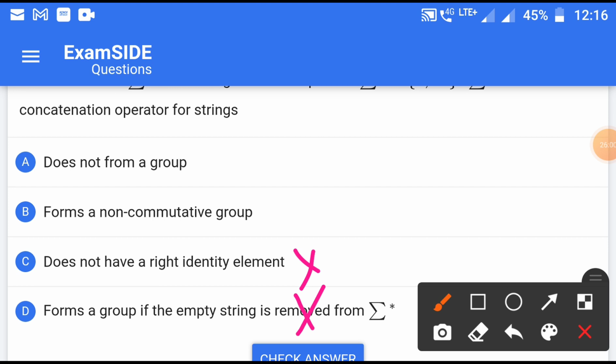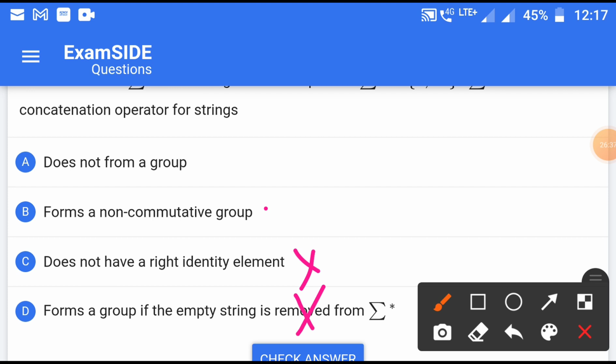And next ones are inverse law, identity law, and one more law I am not getting. And to be an abelian group, it needs to be commutative. Now we have to check the commutative group, because there is an issue about the identity element.